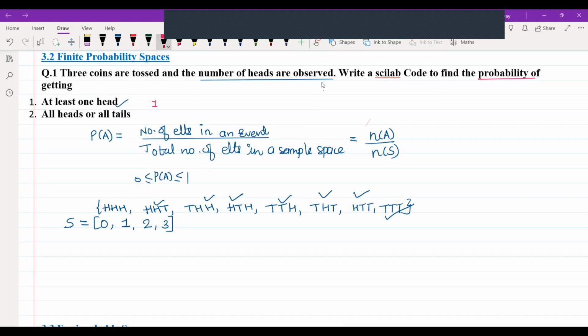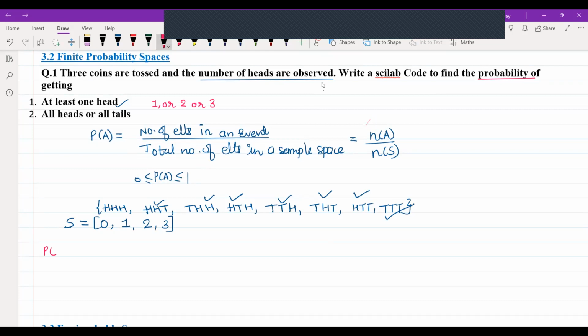So either I can get 1 head, or 2 heads, or 3 heads. It will never be greater than 3 because we have tossed the coin only 3 times. Because of the words at least one, the minimum number of heads I should get is 1.